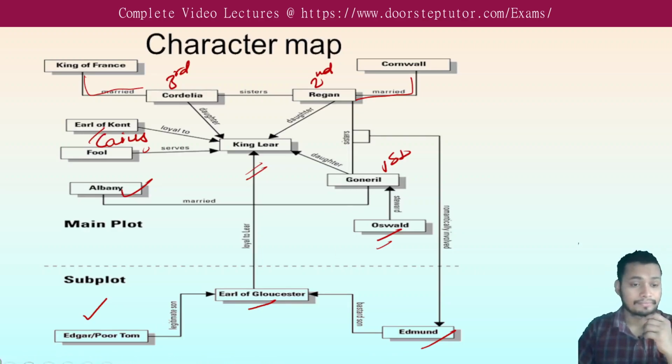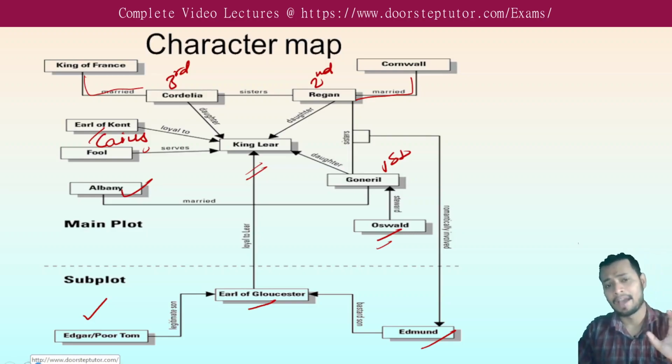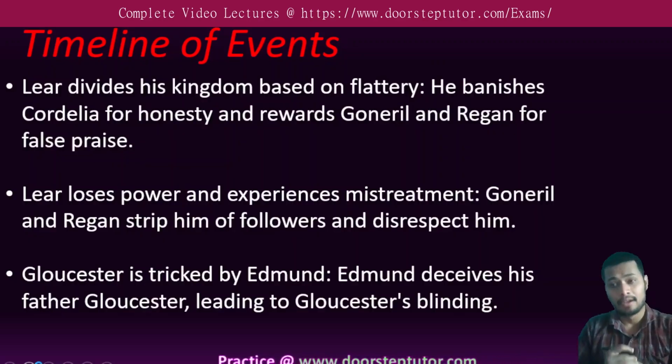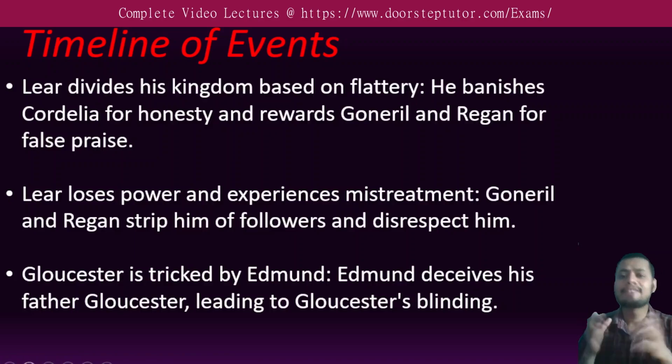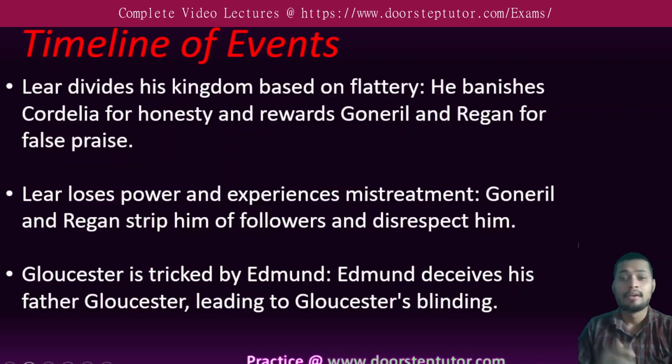Now we are going to discuss the timeline of the events. First of all, what happens? King Lear is the main character, and Lear was an old man when he was dividing his kingdom. Now he wants to be released from the burden. That is why he wants to divide his kingdom among his three daughters, Goneril, Regan, and Cordelia.